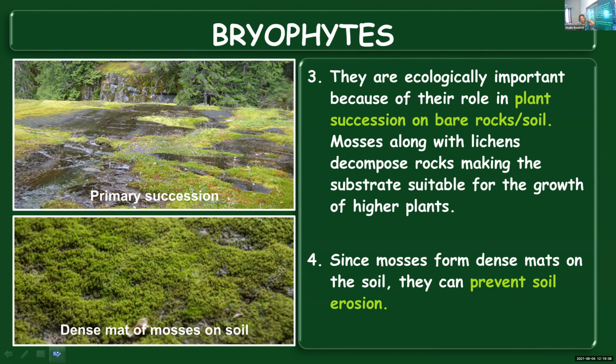So even when there is heavy rain, the top soil will not get eroded off because a protective covering is there for the soil. The mosses will form a thick mat-like covering for the substratum, so that even if the climatic conditions are not favorable, heavy rain or whatever it is, the soil particles are not loose because they are held in position with the help of this dense covering of mosses. So they play a very important role in preventing soil erosion.